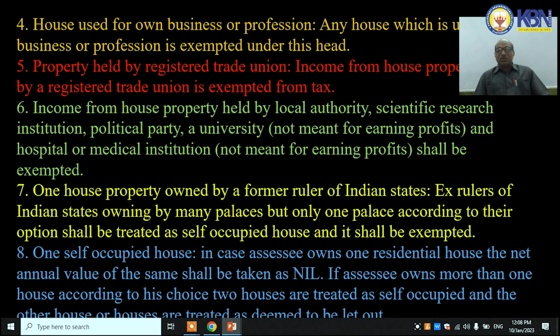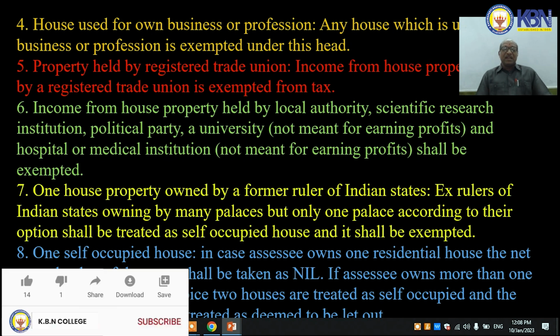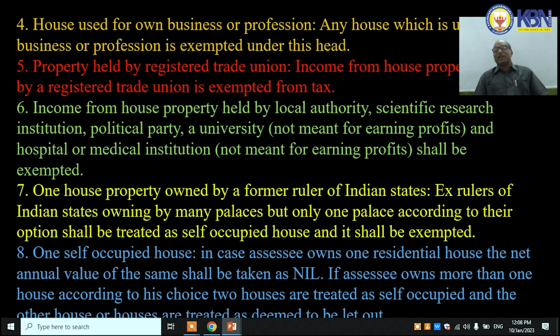One self-occupied house. In case the assessee owns one residential house property, the net annual value of the same shall be taken as nil. If the assessee owns more than one house property, according to the choice, 2 houses are treated as self-occupied and the other house or houses are treated as deemed to be let out. This is a new provision. Earlier, only one house was considered as self-occupied, and the other house or houses were treated as deemed to be let out.